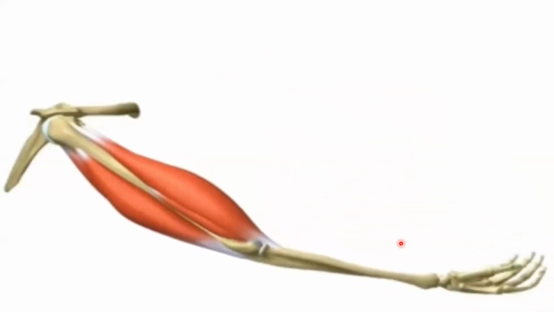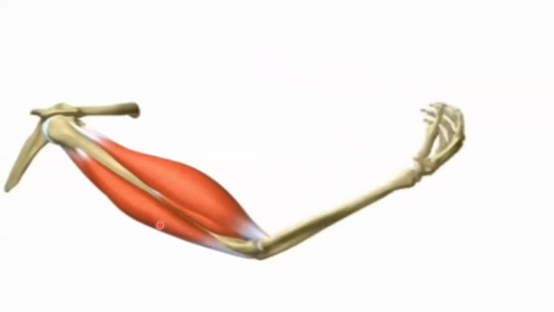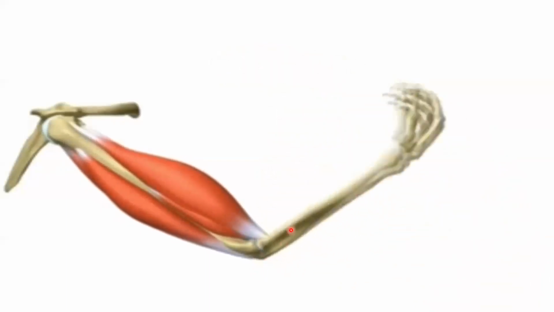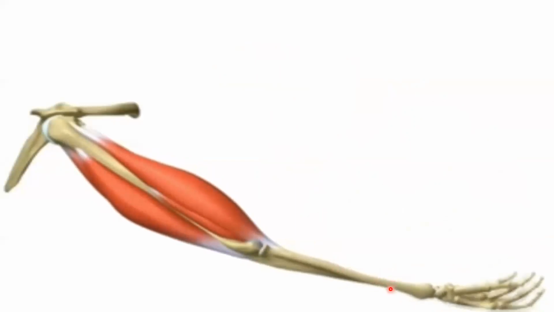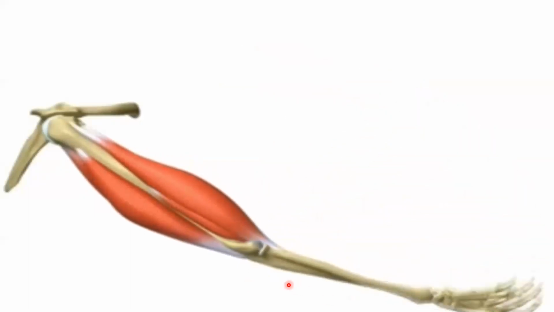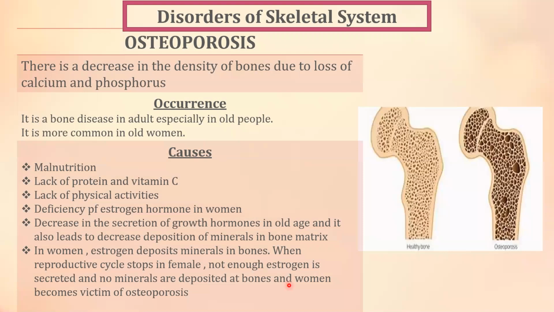You can see when this muscle contracts, this muscle relaxes, and when this muscle contracts, this muscle relaxes. This is flexion and this is extension of the arm. This is flexion of the arm at the elbow joint and this is the extension. Now we will discuss the disorders of the skeletal system.